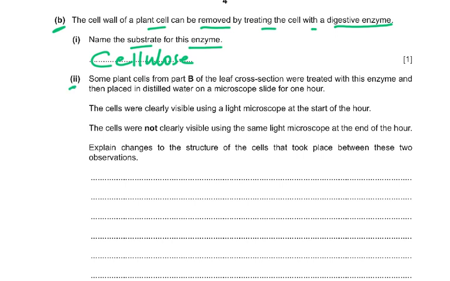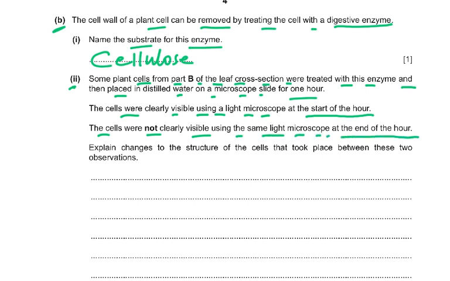Part 2 of the question, some plant cells from part B of the leaf cross section were treated with this enzyme and then placed in distilled water on a microscope slide for 1 hour. The cells were clearly visible using a light microscope at the start of the hour. The cells were not clearly visible using the same light microscope at the end of the hour. Explain changes to the structure of the cell that took place between these two observations.